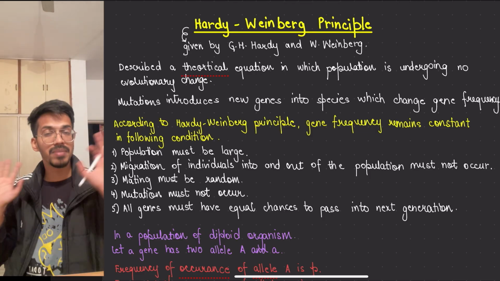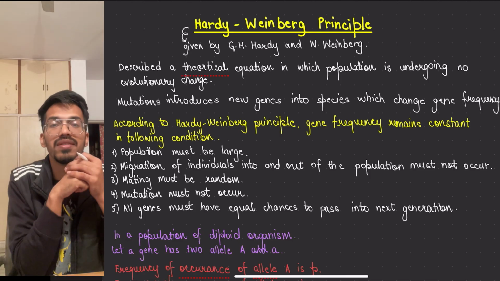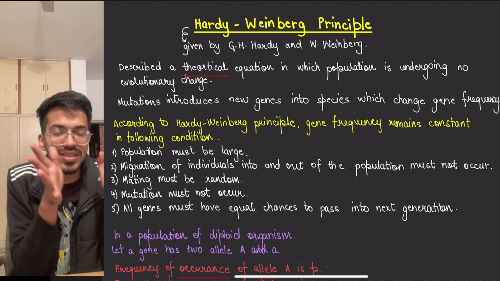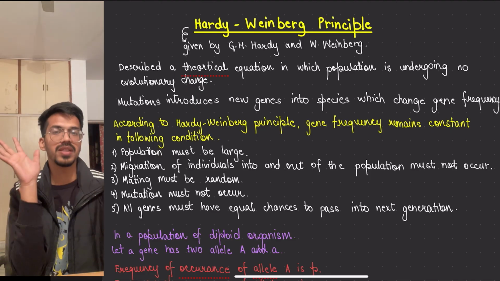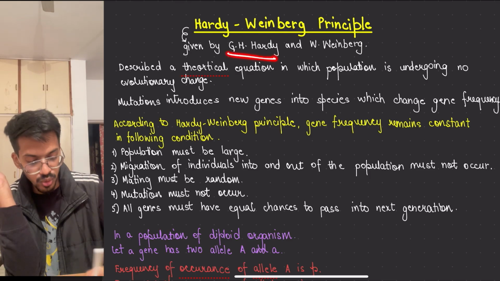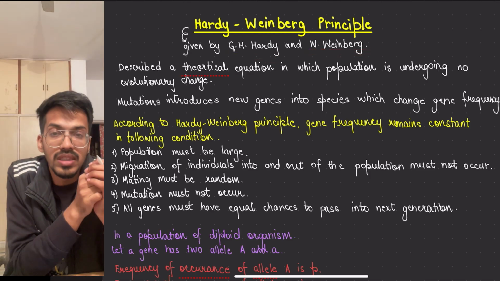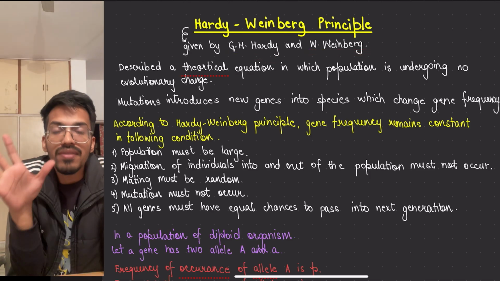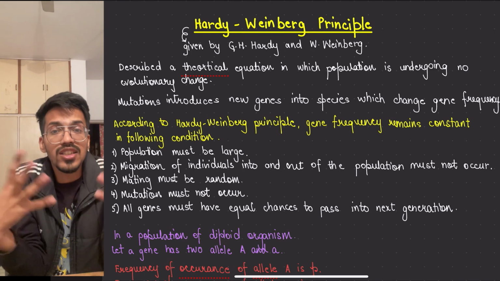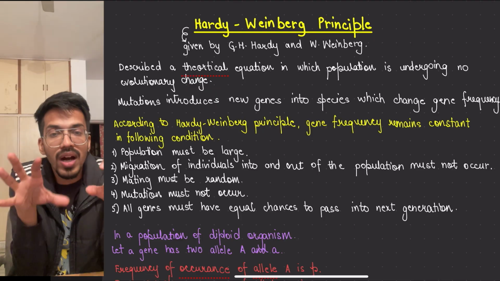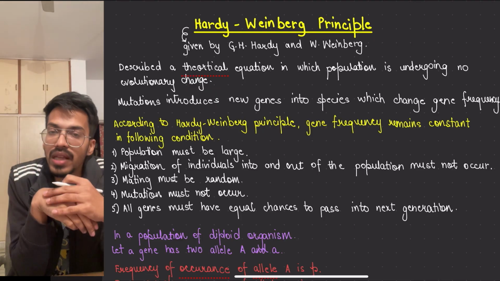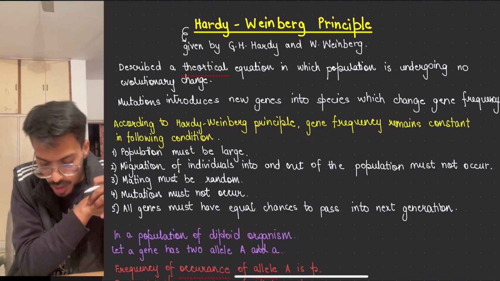Coming back to the major thing, we are dividing this video into two parts. One is the Hardy-Weinberg principle and second is the human evolution. Let's just see what it is. Hardy-Weinberg principle: they are two people, G.H. Hardy and W. Weinberg. These two persons gave an equation which tells whether any new alleles are being added in the population or not, and on that basis whether evolution is taking place or not.